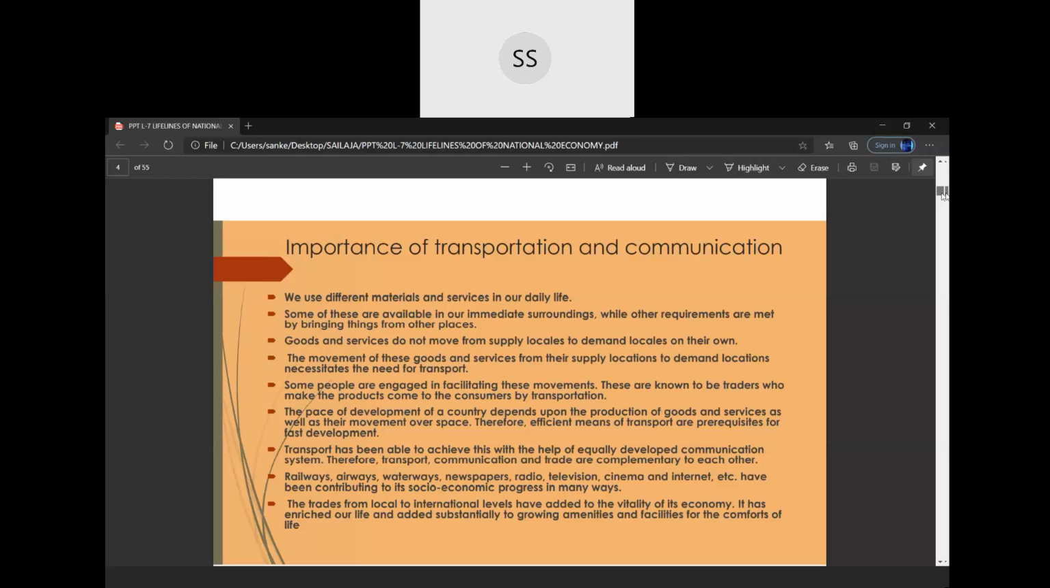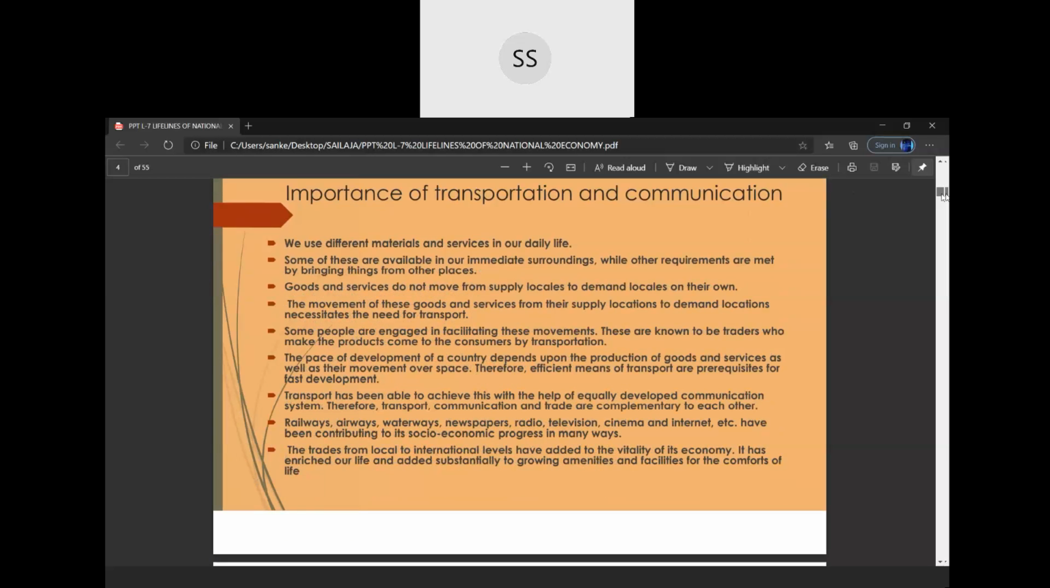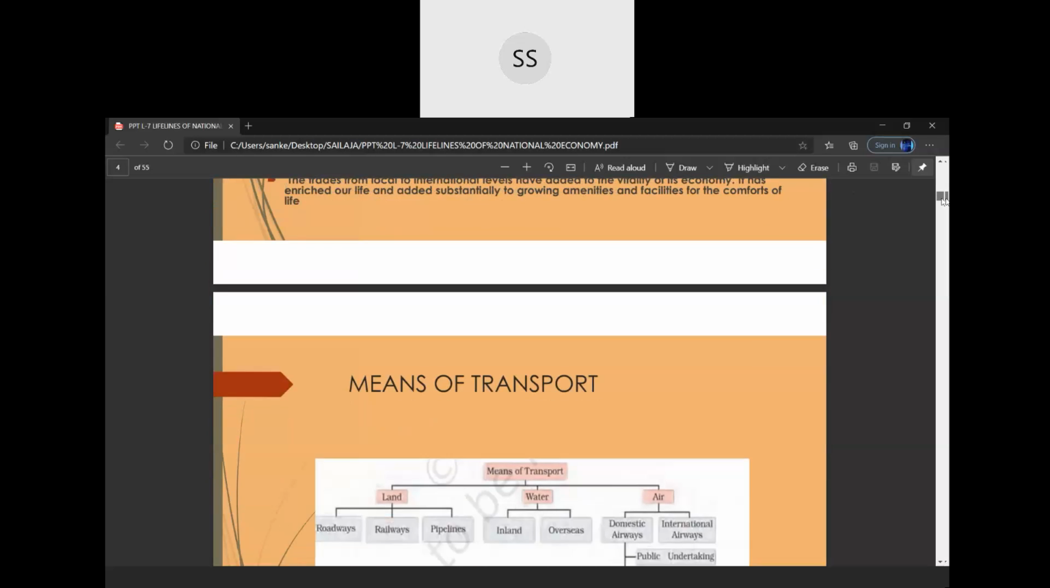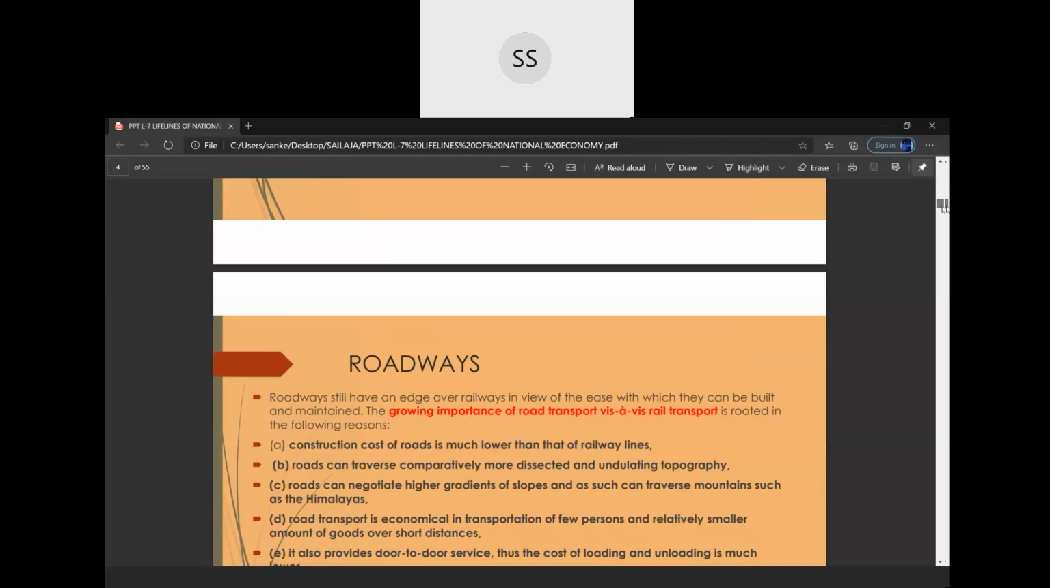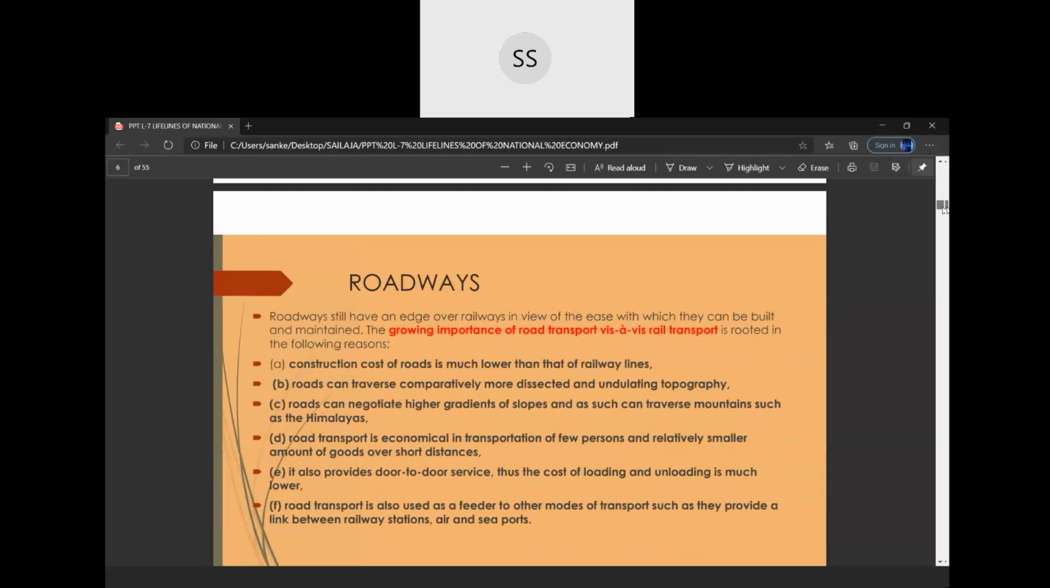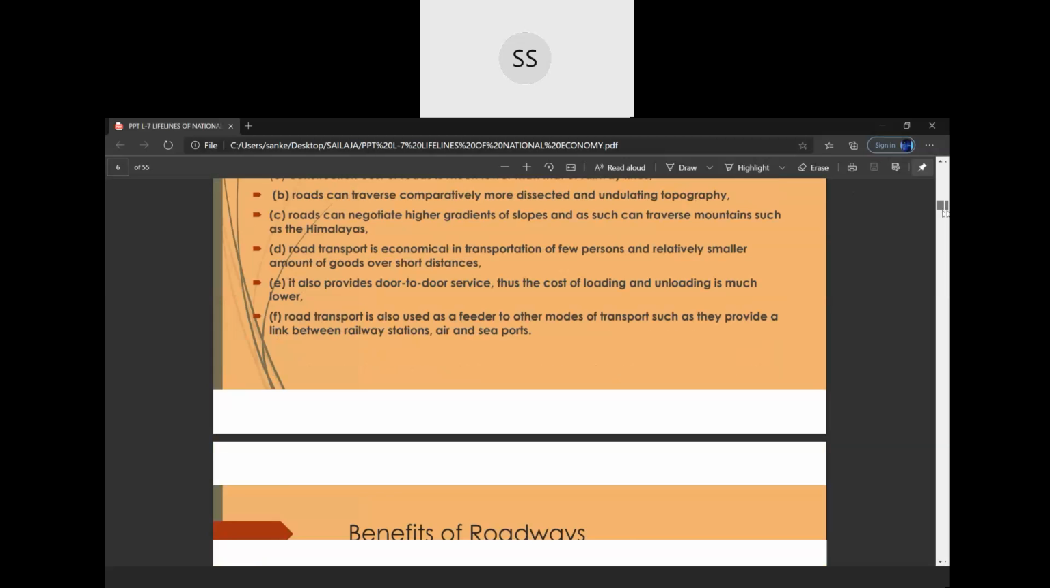One more question we have done: transport, communication and trade are complementary to each other. We have also done in part 1 the importance of roadways, or how roadways score over railways. And all the points we have covered.